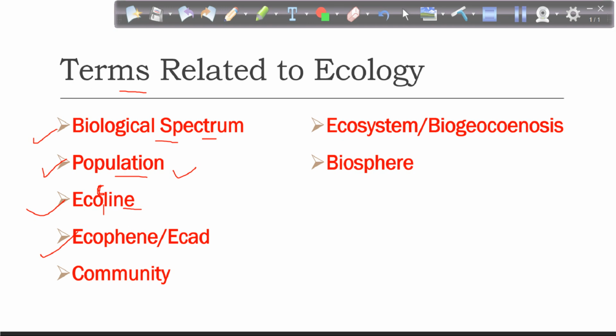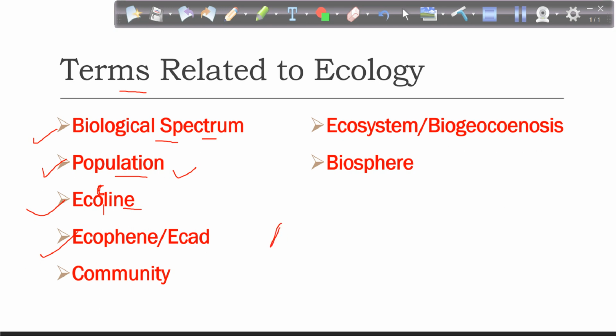So what is ecophene? It is used to distinguish a population having the same genetic setup but different morphological characters. Means if you see a particular group of organisms and they look alike but have certain morphological differences, but when you analyze them on the genetic level, the genotype is exactly the same. They have the same genetic constitution.